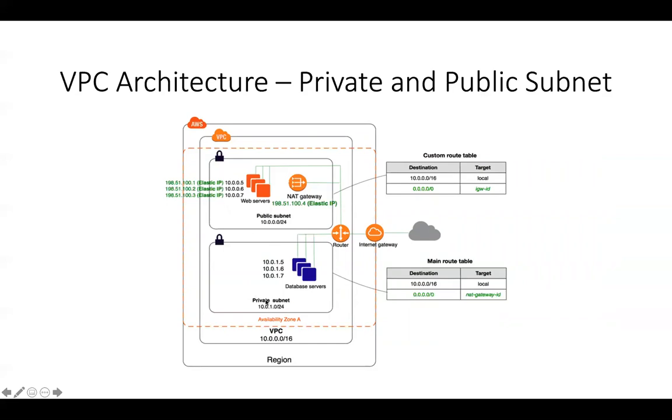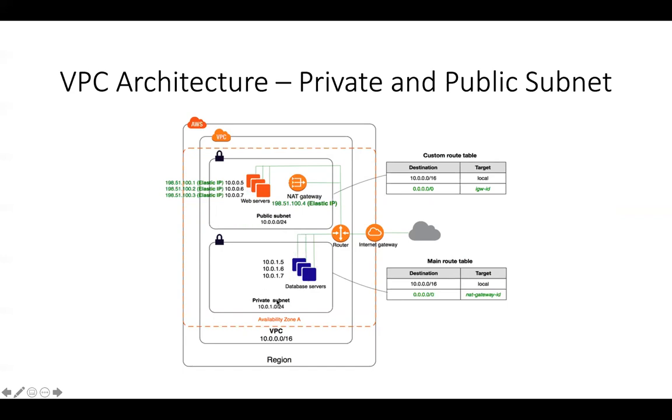In availability zone A, you have mapped a private subnet, 10.0.1.0/24. And then let's consider this to be availability zone B, wherein we have the 10.0.0.0/24 public subnet that is being assigned to it, right? So the public subnet is 10.0.0.0/24 and the private subnet is 10.0.1.0/24. In this public subnet, you have a web server that has not necessarily an elastic IP, but let's say for simplicity's sake, it has a public IP and it also has a private IP, right?